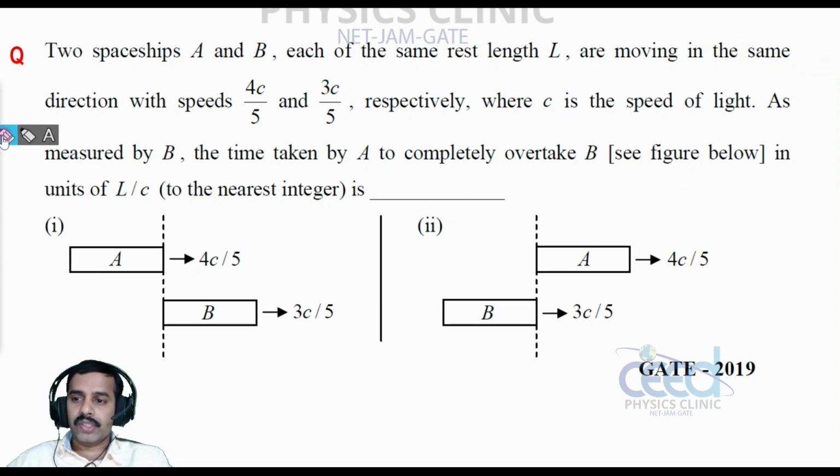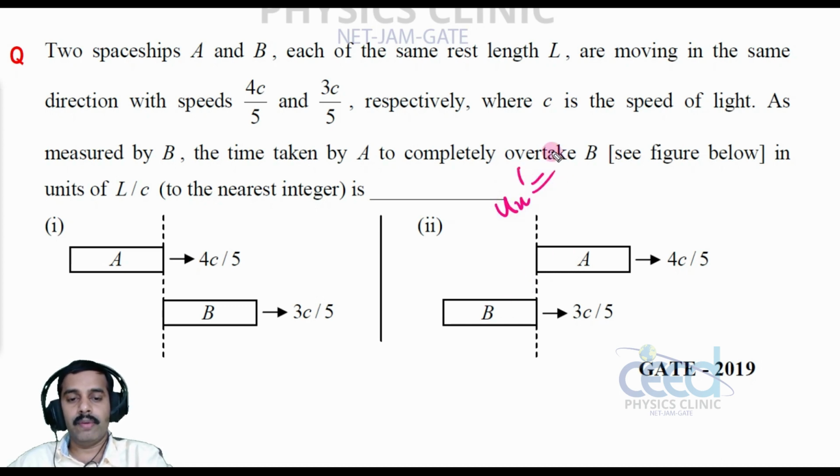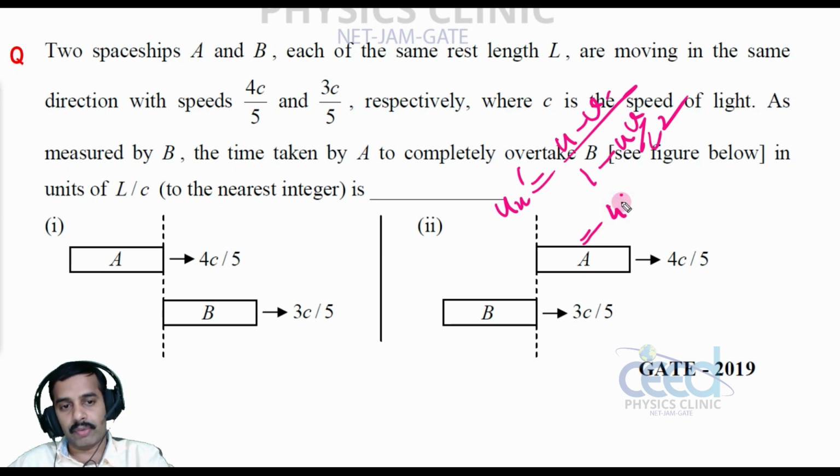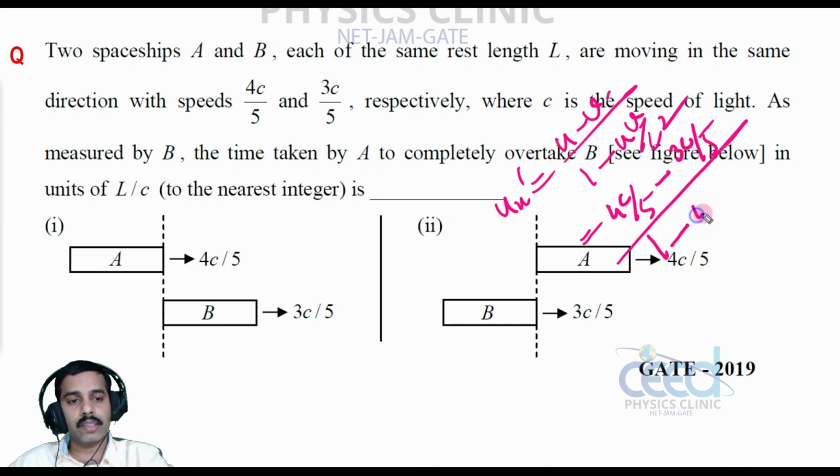As we did in the previous problem, what is the relative velocity between these two? That is ux dash, the relative velocity as measured from B, equal to u minus v divided by 1 minus uv by c square, right? That is given as 4c by 5 and 3c by 5. So 4c by 5 minus 3c by 5 divided by 1 minus 4c by 5 into 3c by 5 into 1 by c square.